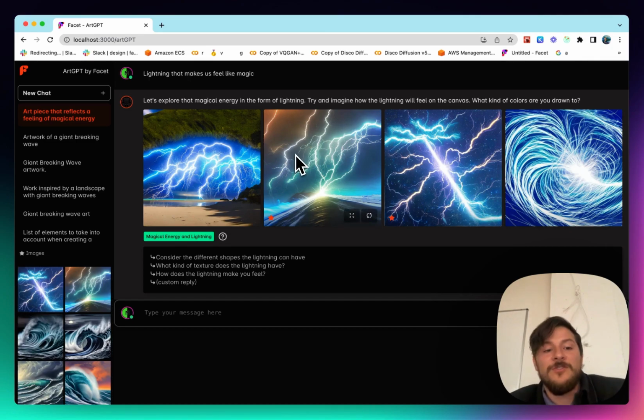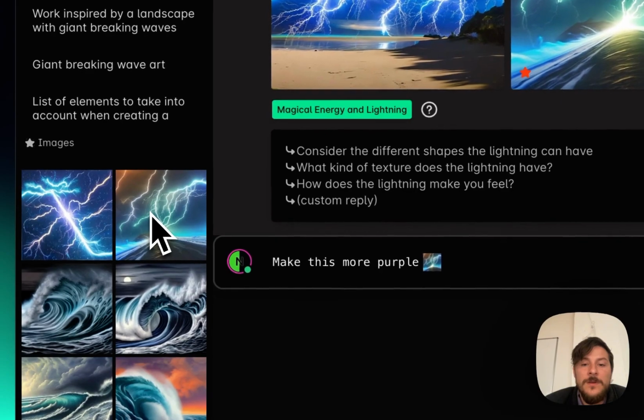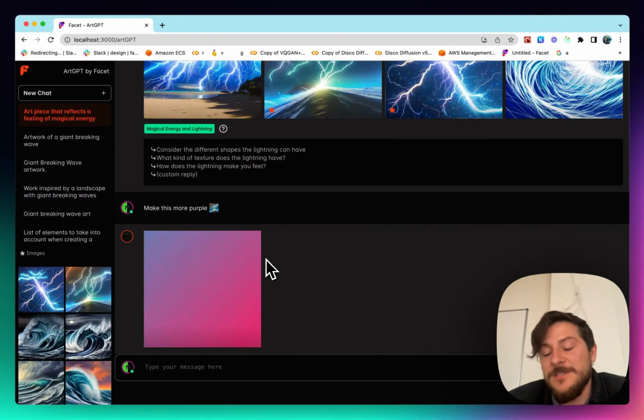And so now I'm going to show you there's another method we can do where we can start to be a little more nuanced and be specific about a specific image. So since I really like this lightning, I'm going to say, make this more purple. And I'll enter that one in. And so this is going to anchor us to this specific piece of artwork.